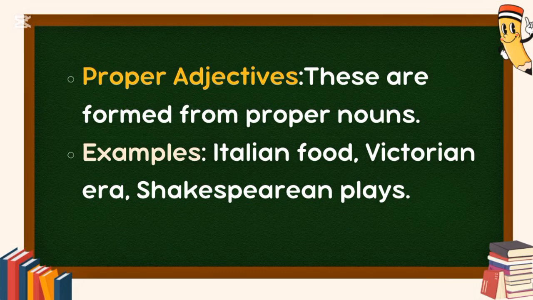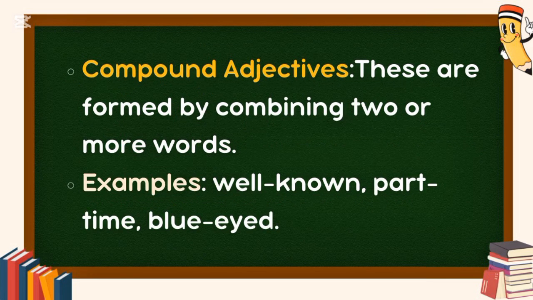Examples: Italian food, Victorian era, Shakespearean plays. Compound adjectives. These are formed by combining two or more words. Examples: well-known, part-time, blue-eyed.